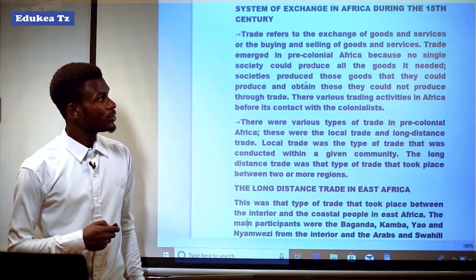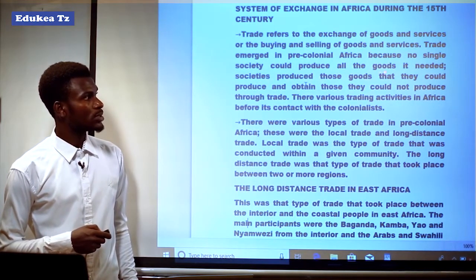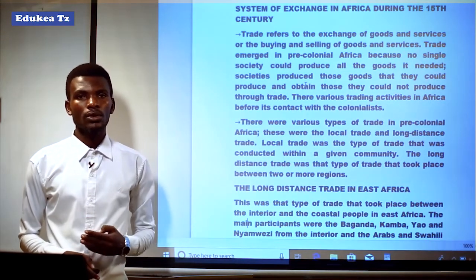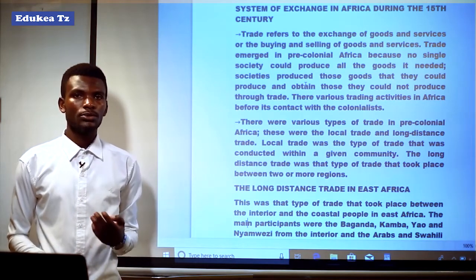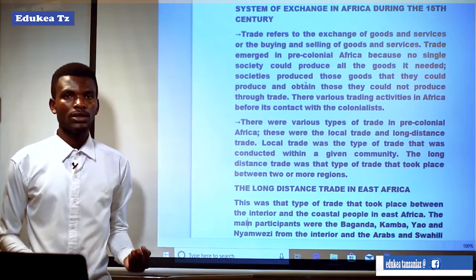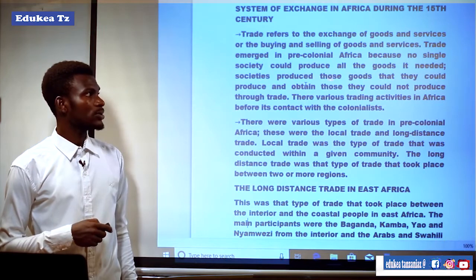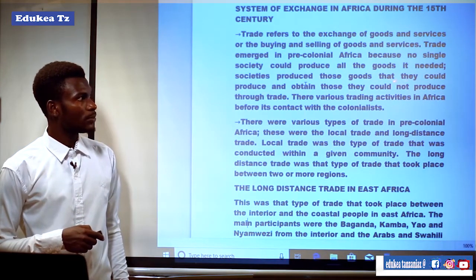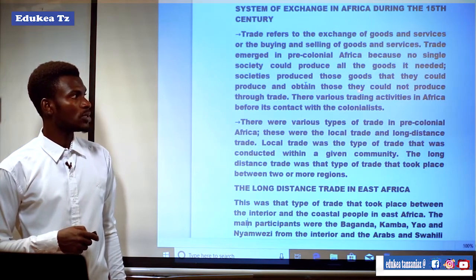Trade emerged in pre-colonial Africa because no single society could produce all the goods it needed. To mean that trade occurred in pre-colonial African societies because no single society could produce all the goods which were needed. Societies produced those goods that they could produce, and obtained those they could not produce through trade.